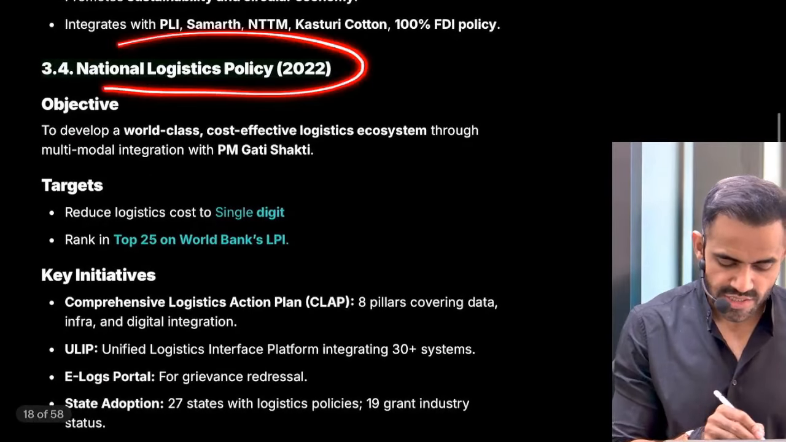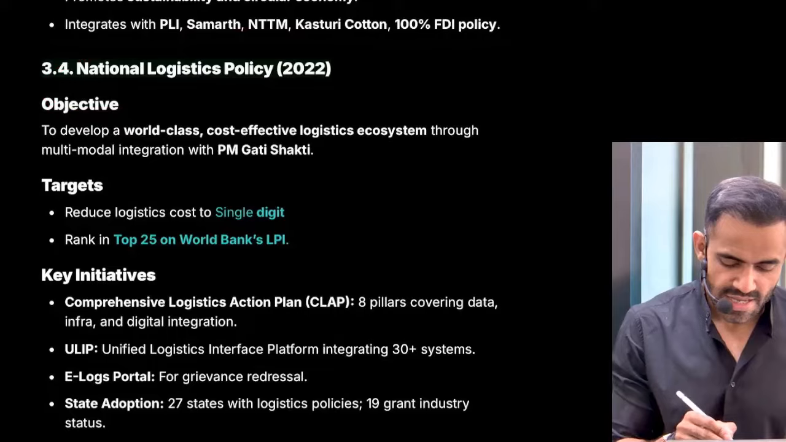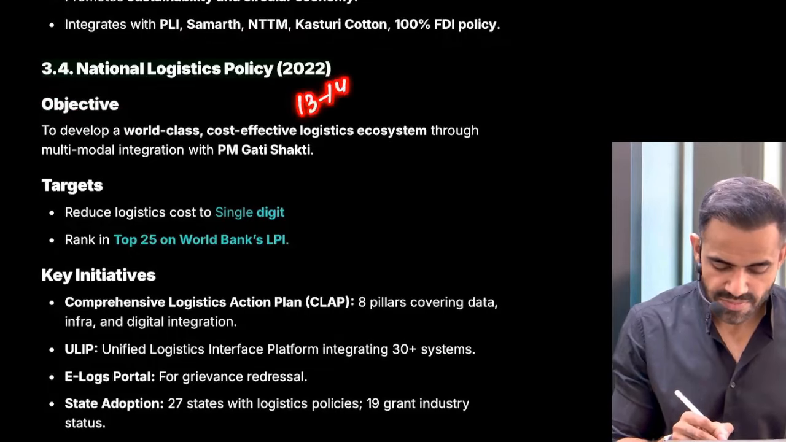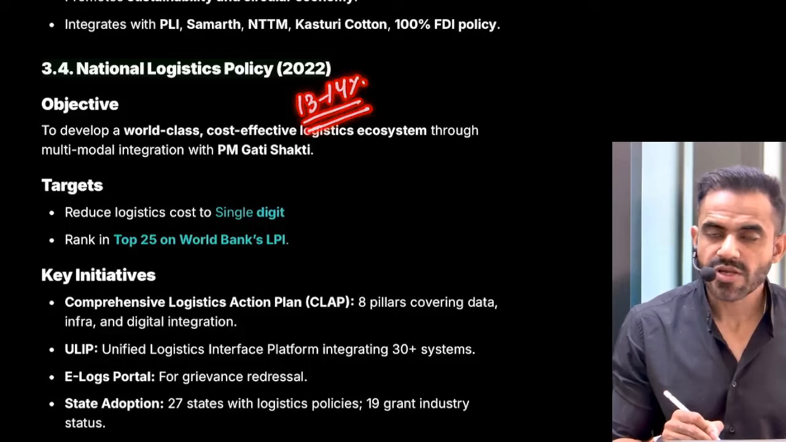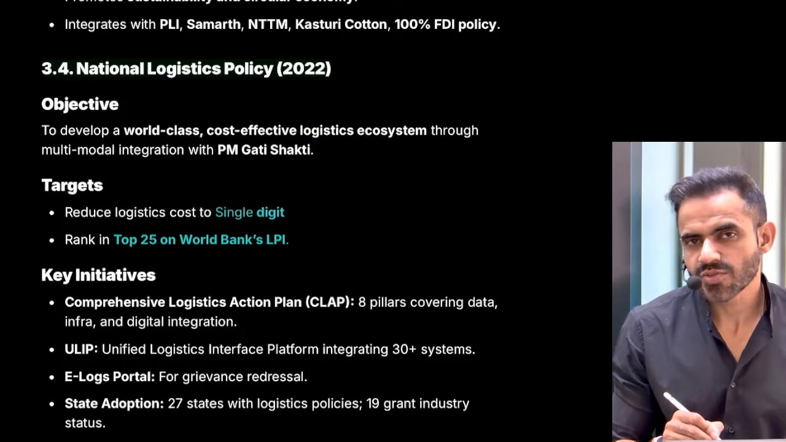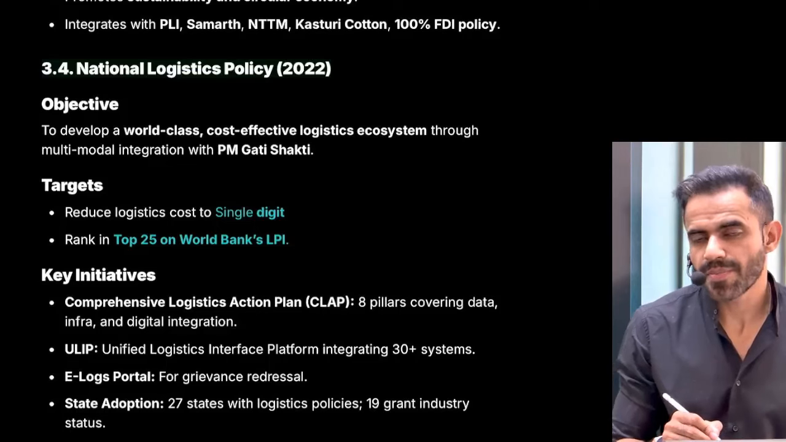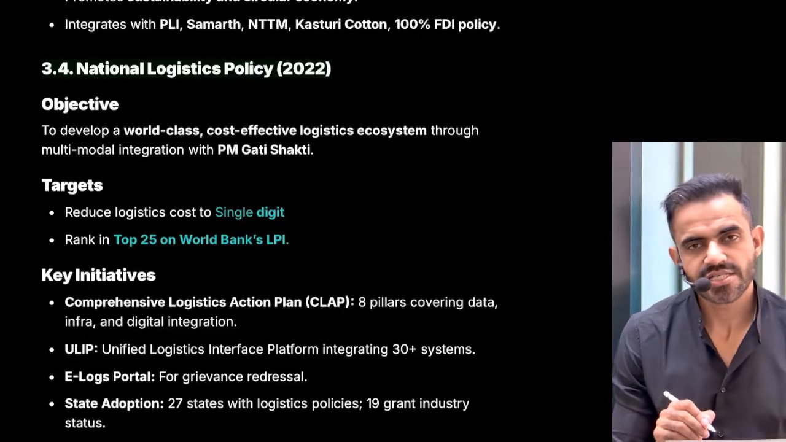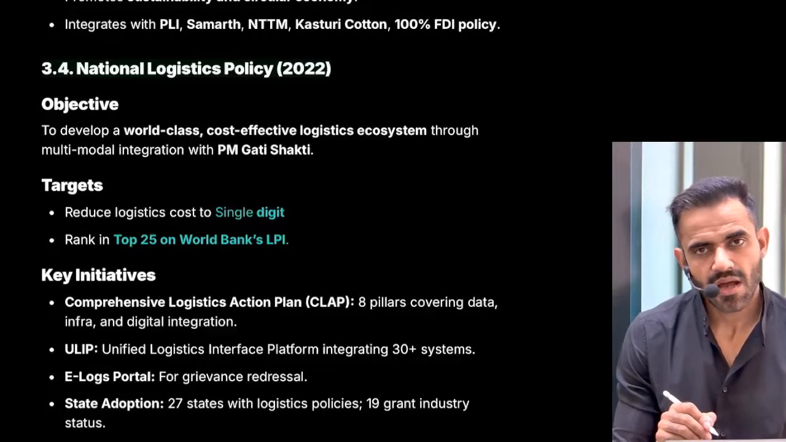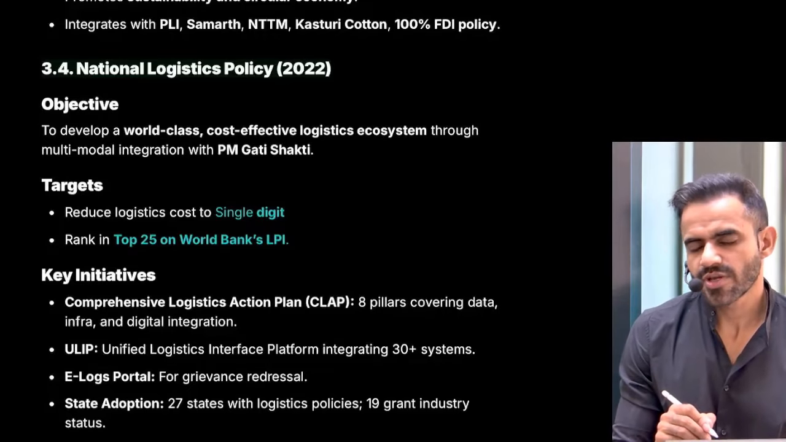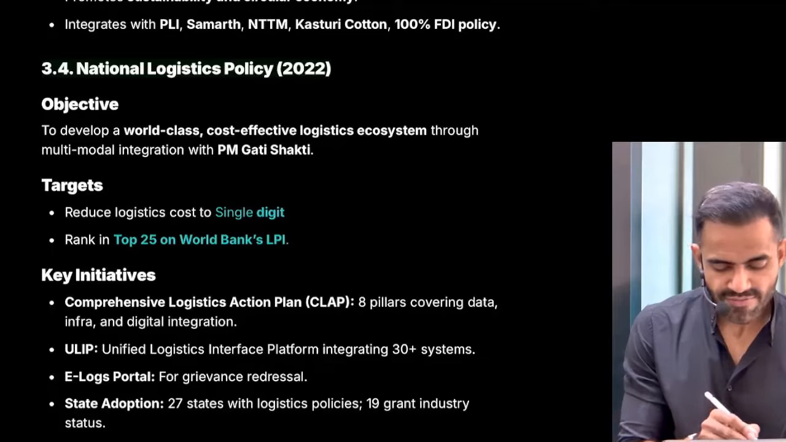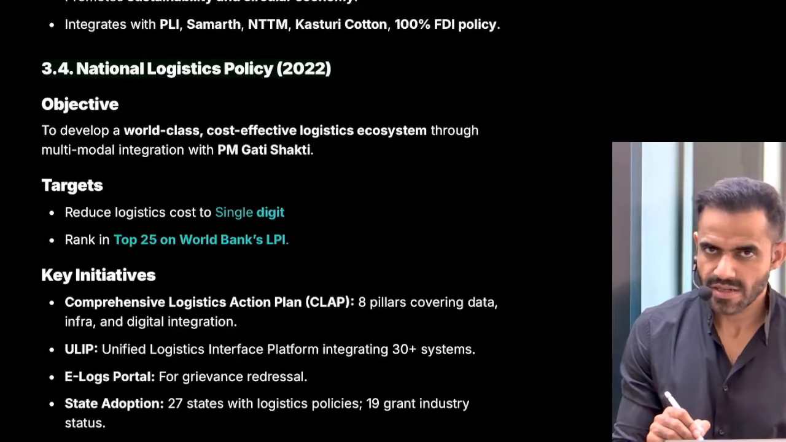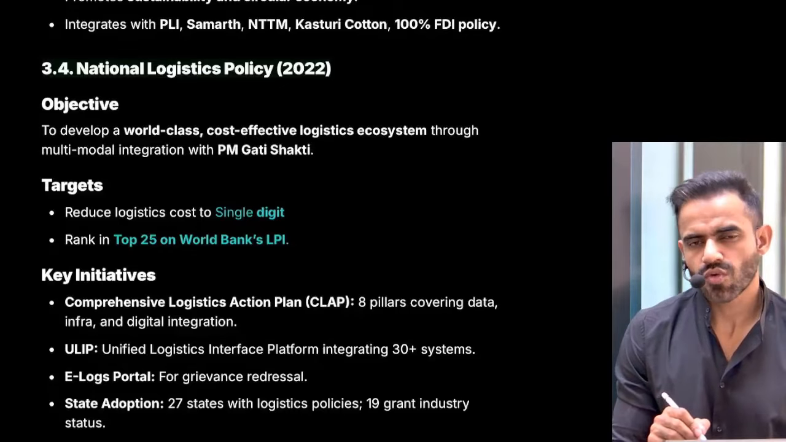Next is related to the National Logistic Policy. Just remember two things. Our logistic cost is quite high. It is roughly 13 to 14%. And because of high logistic cost, our exports are not that competitive. For example, if I ask you why we purchase Chinese items, is it because of quality or because of cost? It is because of cost. So similarly, if we are able to reduce our logistic cost, our exports will be cheaper in the international market. They will be sold more.